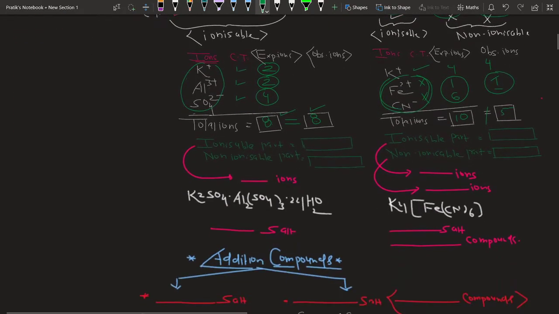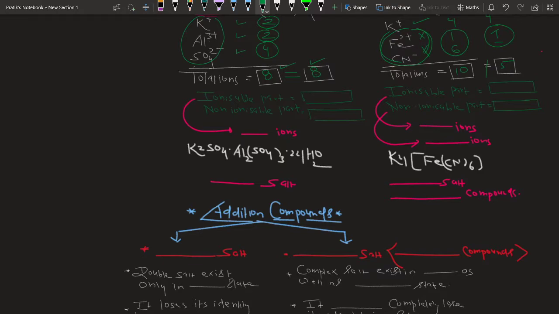So, more properties if you compare. Which parts are ionizable in this case? We are getting K+, Al3+ and SO4 2-. Why are we saying this part is ionizable? Because each part is giving its confirmative test. So the ions which give their confirmative test are held by ionic bonds, and these ionic bonds break in water, and they are present in free form in the aqueous solution, and that's why they give their confirmative test, and that's why we say it is the ionizable part.